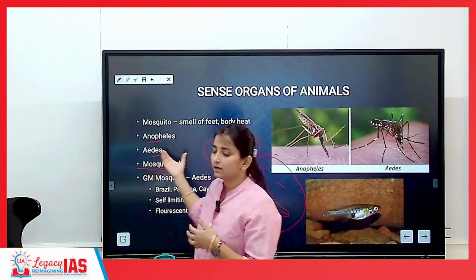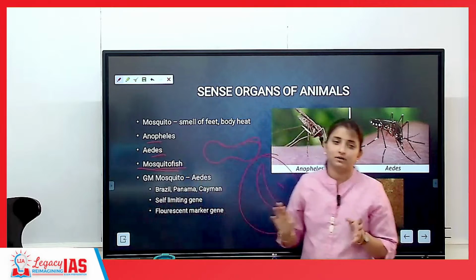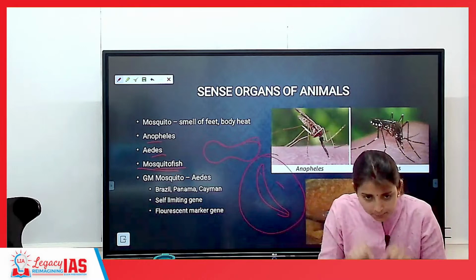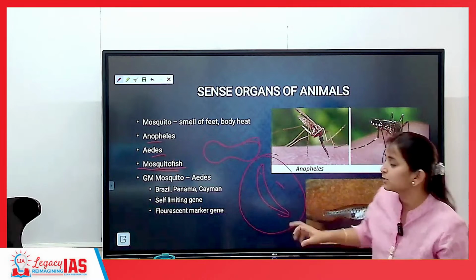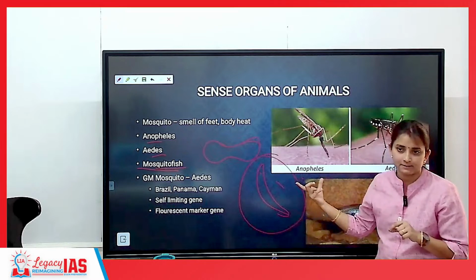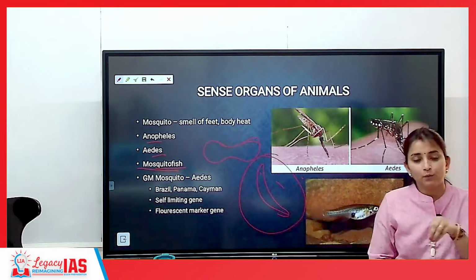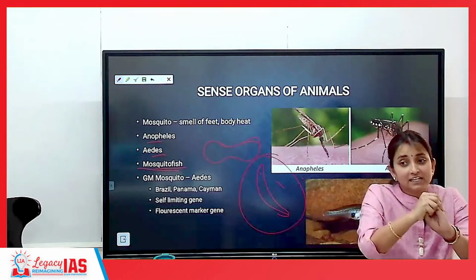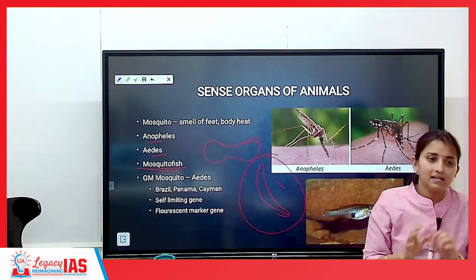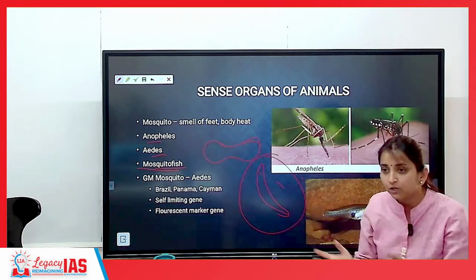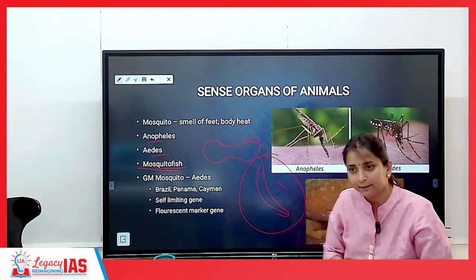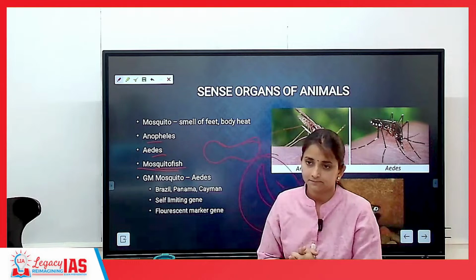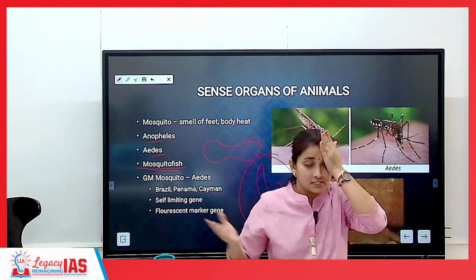So one pathogen that we discussed was protozoa, which is present inside the body of the mosquito. Which mosquito? It is the female Anopheles. Malarial protozoa will reside inside the body of the female Anopheles, so the female Anopheles becomes the vector of this disease. Any organism will be called a vector of a disease because it will be carrying that pathogen. If you encounter this organism, you will have that disease.